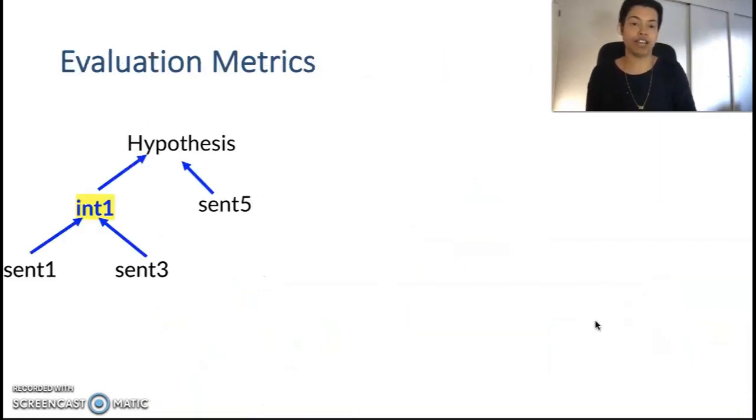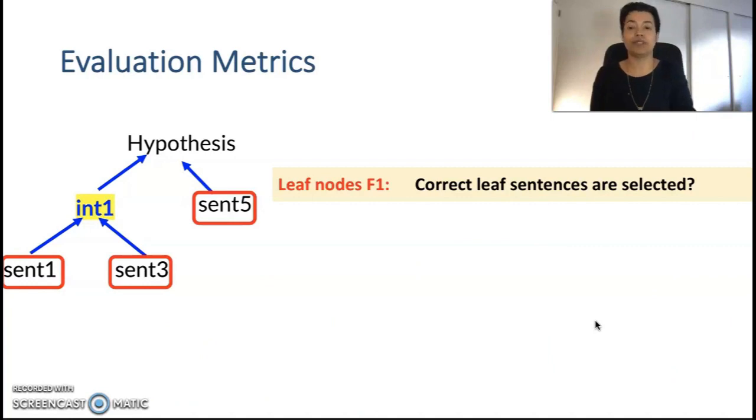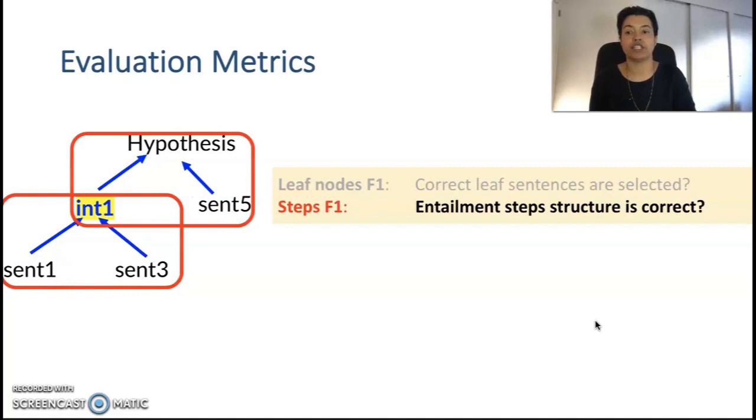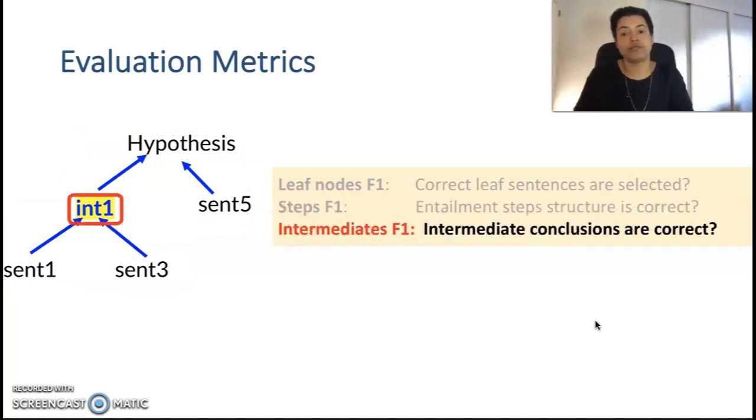Now let us look at evaluation metrics. The first metric is computing leaf node F1, which measures whether the relevant sentences were selected for composing an explanation. Second metric, steps F1, looks at which sentences are combined together into step structures.